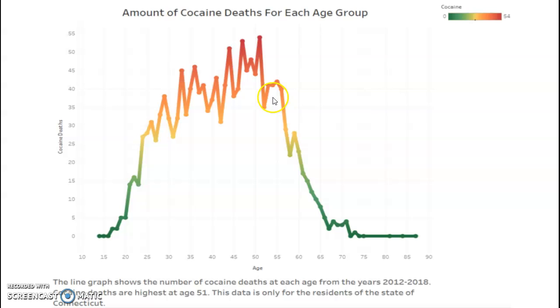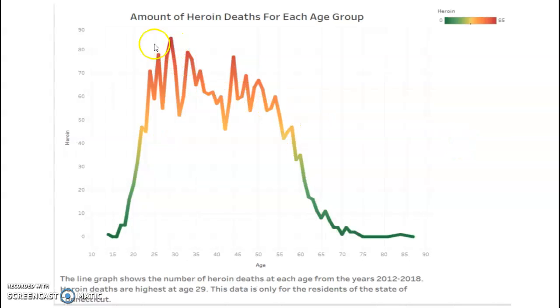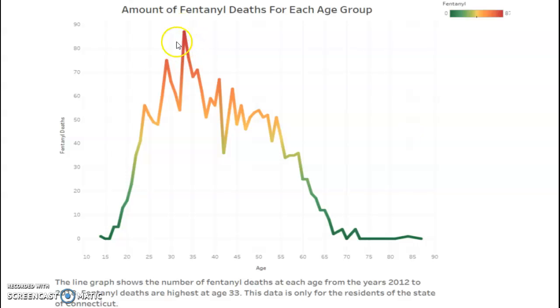These next 3 graphs show the amount of cocaine, heroin, and fentanyl deaths for each age group. This one is just showing cocaine deaths, and as you can see, the 40 to 50 year old range is where the highest amount of cocaine deaths occur. And for heroin, it's a little bit younger. It's in the 20s. And for fentanyl, it is also in the 20s to 30s.